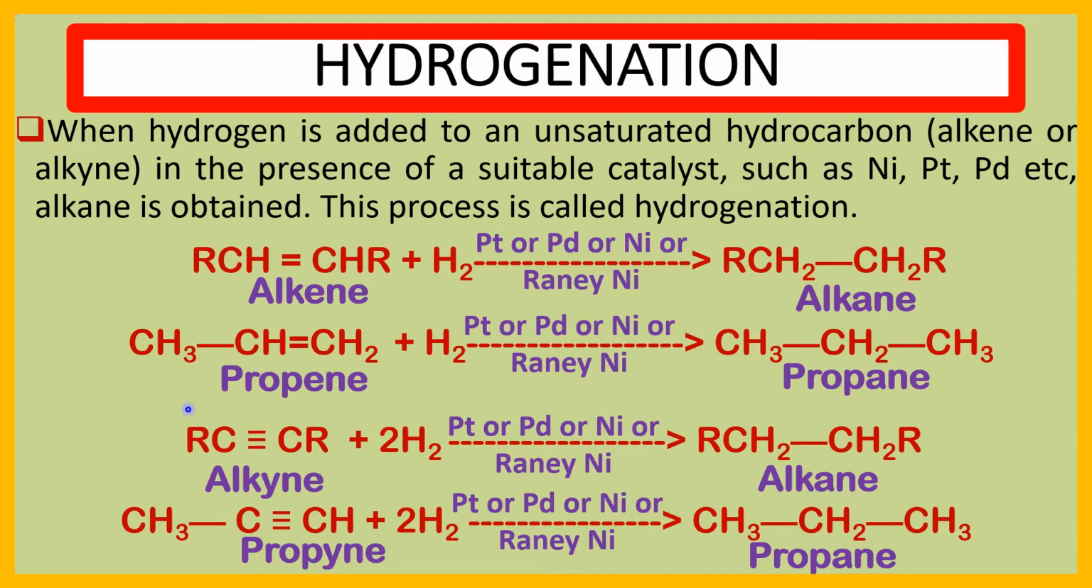Now see the process for the formation of alkane from alkyne. RC triple bond CR, this is an alkyne. Alkyne reacts with two molecules of hydrogen in the presence of a catalyst such as platinum, palladium, nickel or Raney nickel and produces alkane RCH2 single bond CH2R.